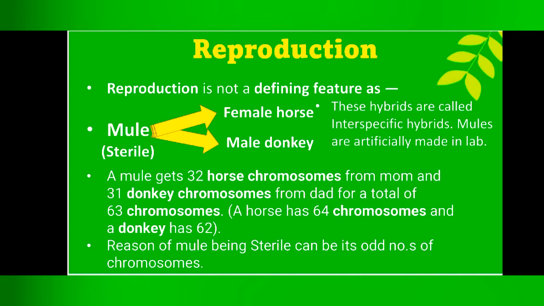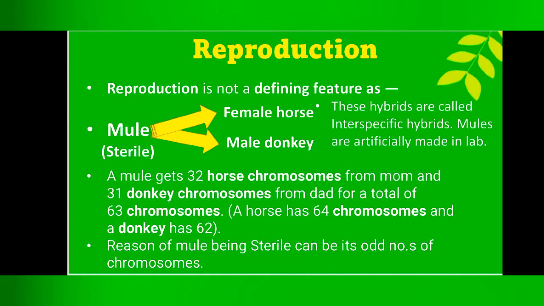We have discussed that the mule is a hybrid. These types of hybrids are called interspecific hybrids. That means they are artificially made in labs. Now let's discuss the reason behind the sterility of the mule. One of the reasons would be the odd number of chromosomes. Here, the mule gets 32 chromosomes from the female horse and 31 chromosomes from the male donkey.